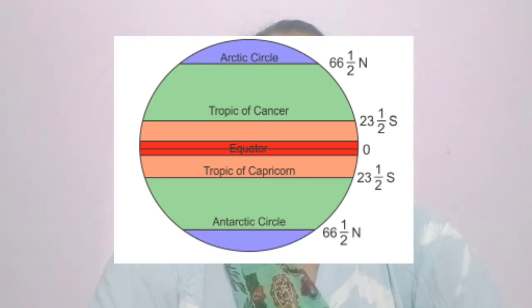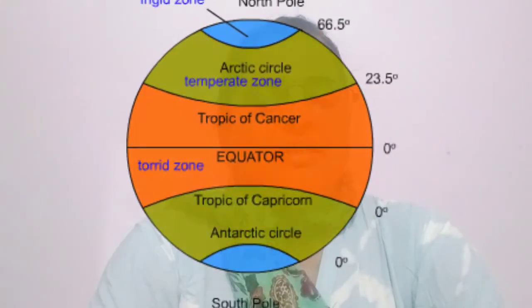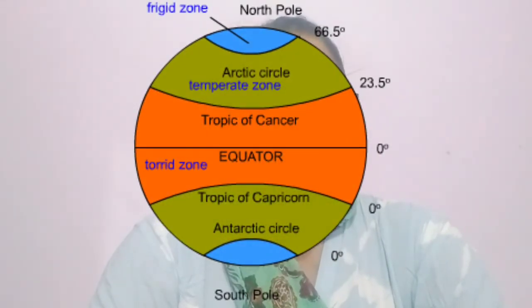And 23 degree 30 minutes south to 66 degree 30 minutes south is also a temperate zone, means Tropic of Capricorn to Antarctic Circle. This region is also called temperate zone. So moderate temperature is there in this region.